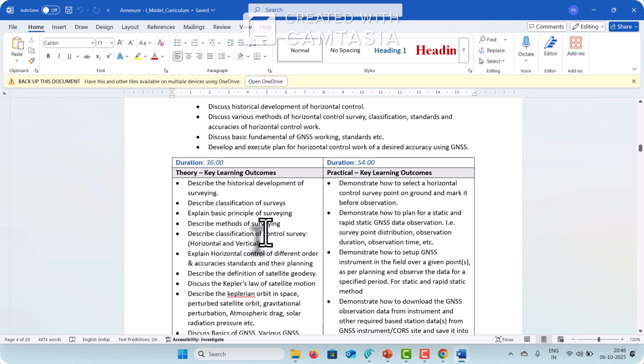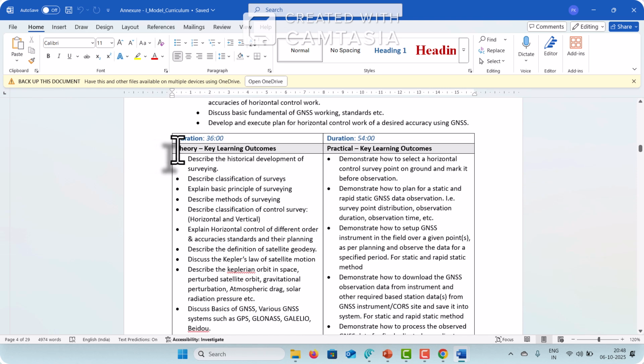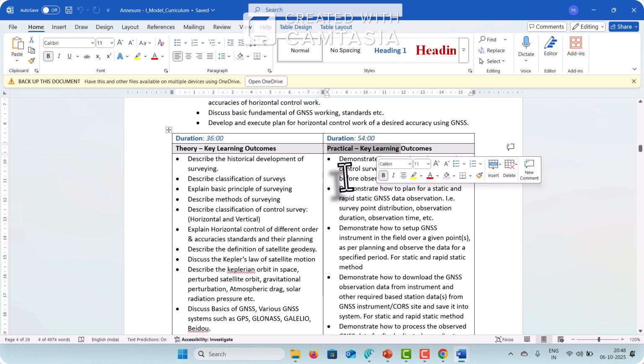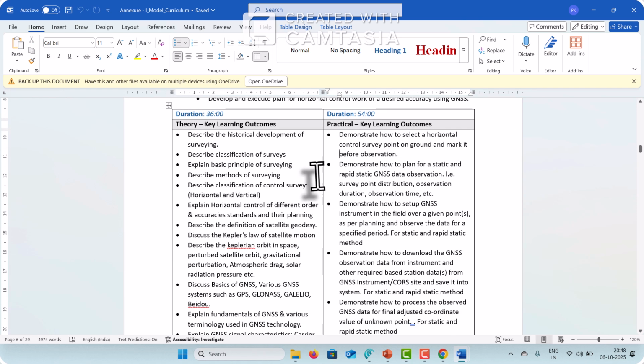this is also divided into two parts here. One is the theory key learning outcome and the other is the practical key learning outcome. You should read and understand the different key learning outcomes in terms of theory and in terms of practical. That will help you to give proper understanding while you're developing the actual reading content and SOPs.